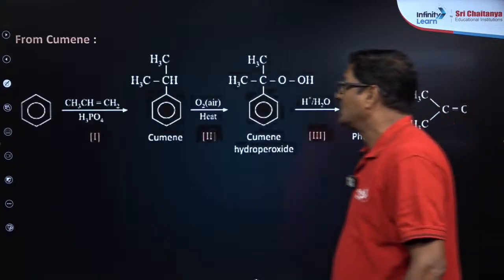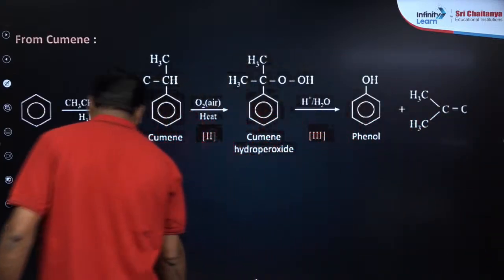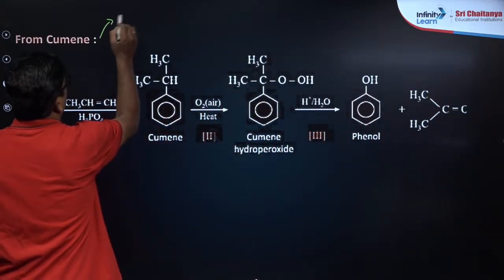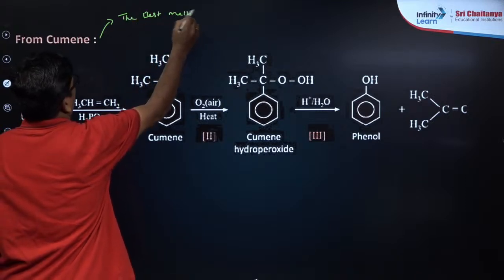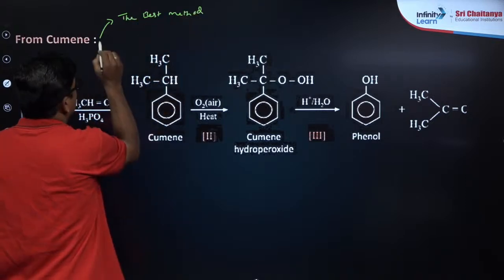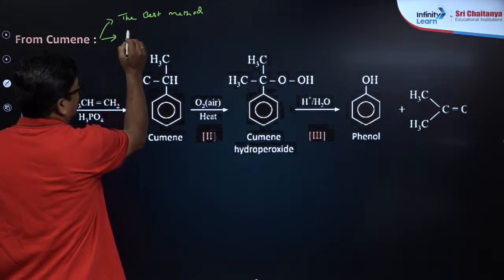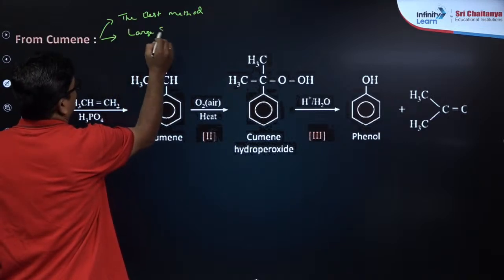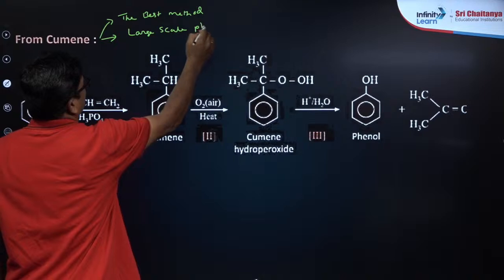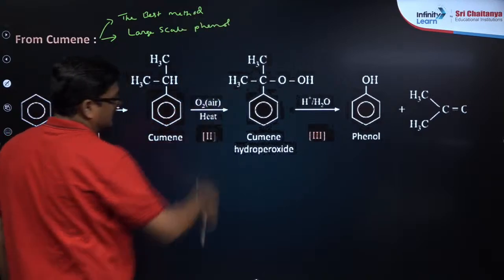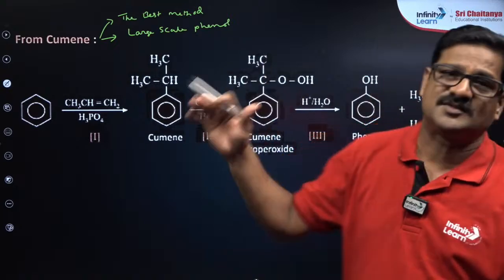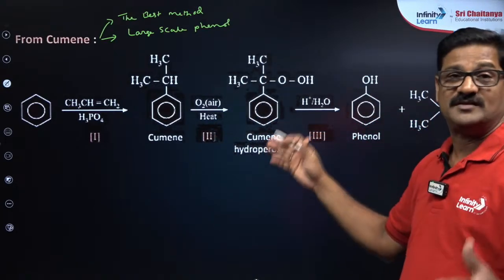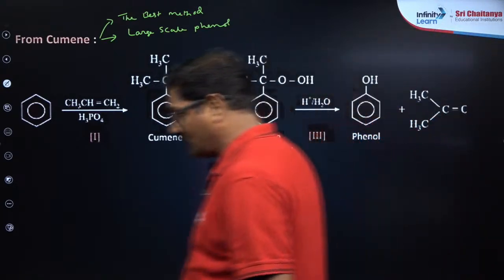And talking about cumene, this is the best method, and you can say most large-scale phenol is prepared by this method. World's largest production of phenol is done by this method. What is cumene?